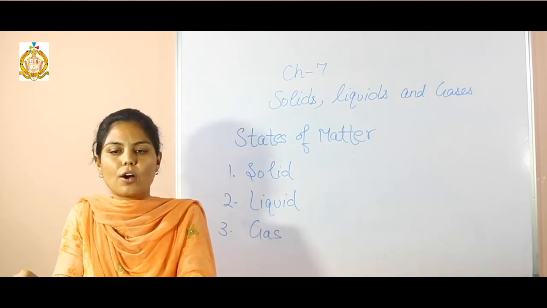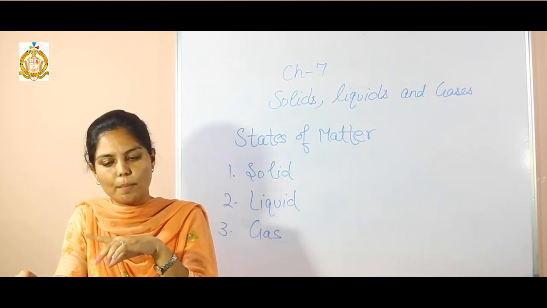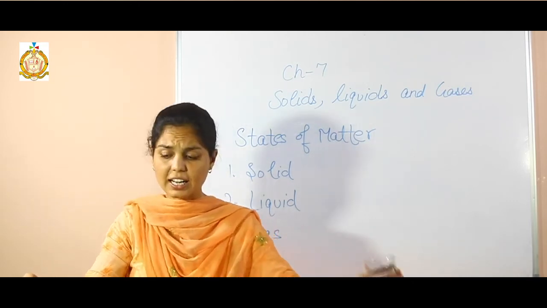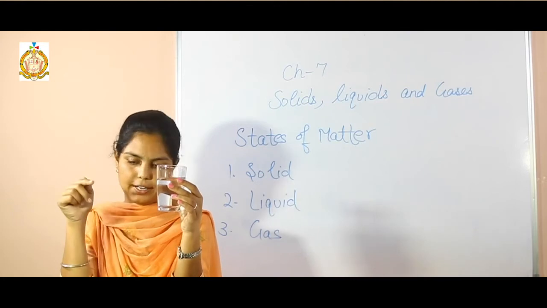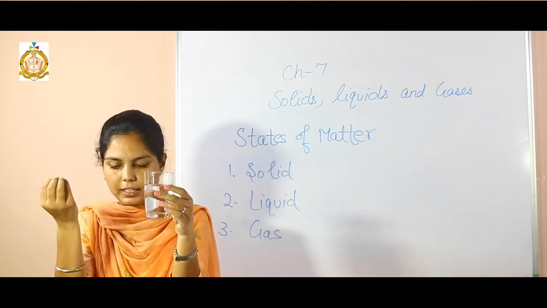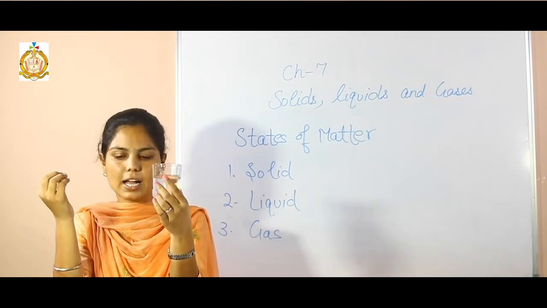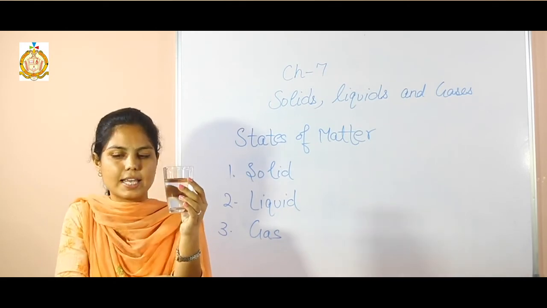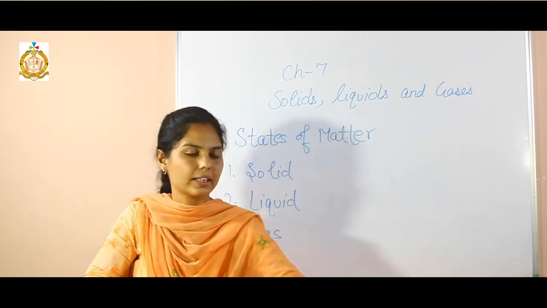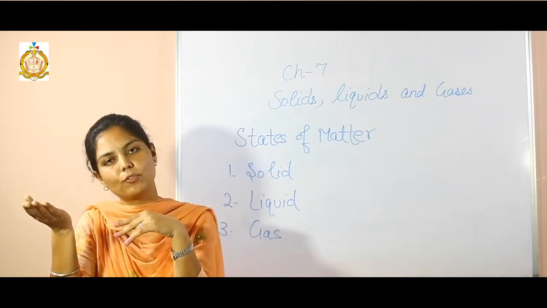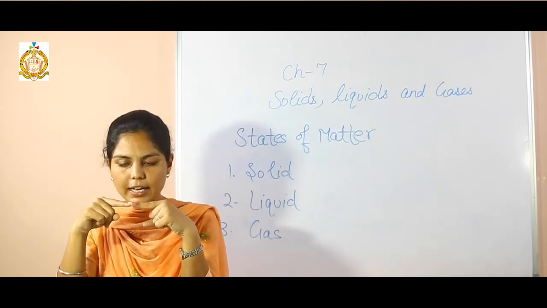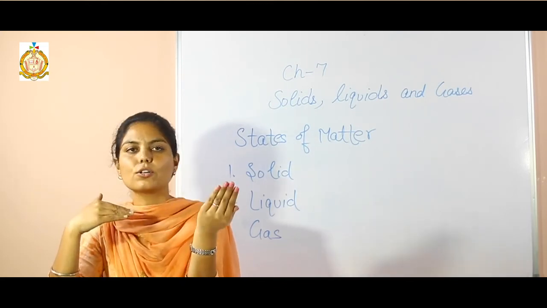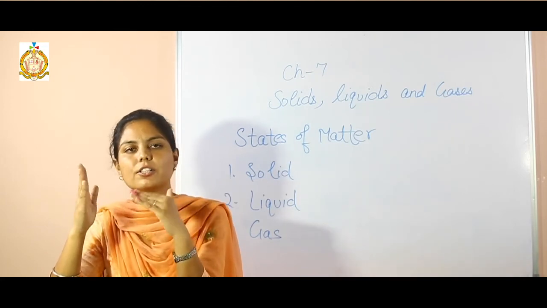Next one is change of state. Water can change from one form to another by heating or cooling. Simply, it is a glass of water. When we evaporate it by heating, the gas comes. That is condensation process. Again it is a liquid. When we freeze it in a freezer, then it becomes ice, that is a solid thing. Again the ice melts and it becomes water, that is liquid. Means firstly liquid changes into gas, then gas changes into liquid, again liquid changes into solid, and then this solid changes into liquid.